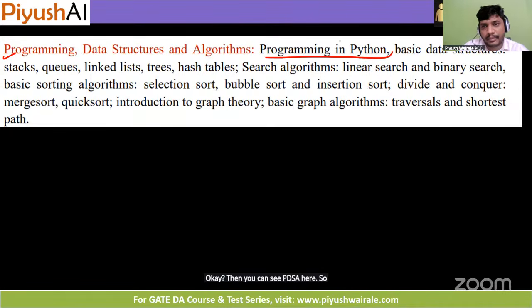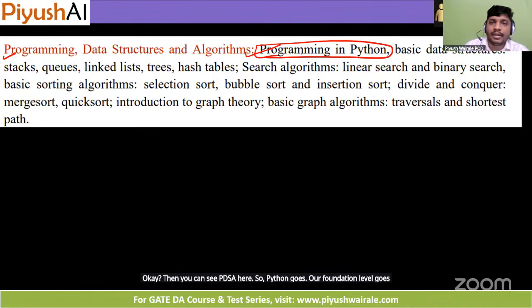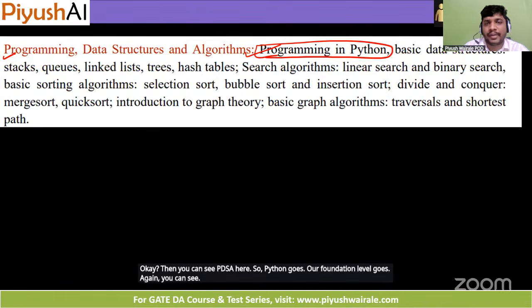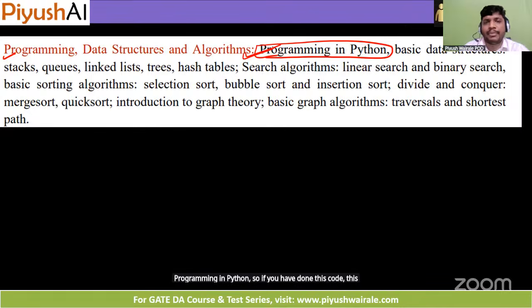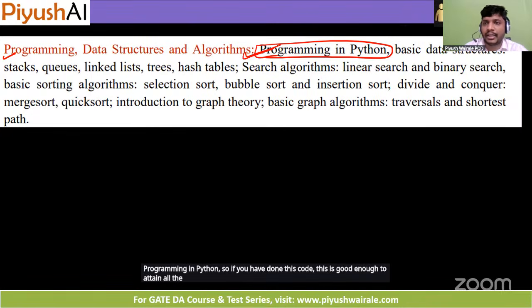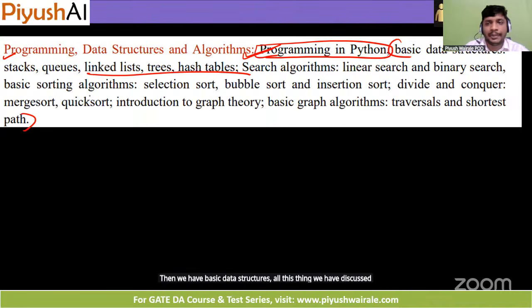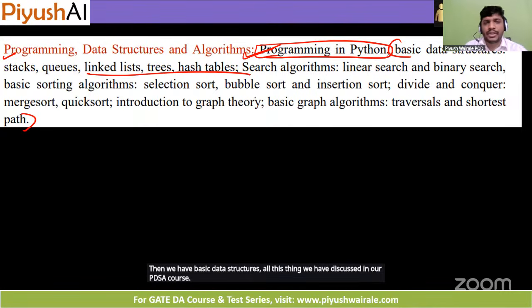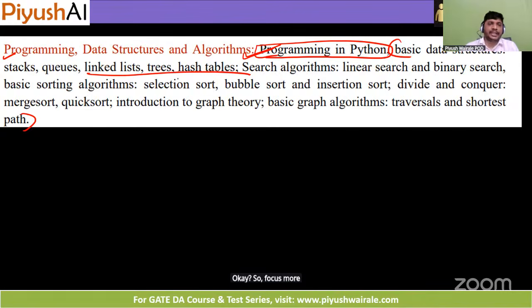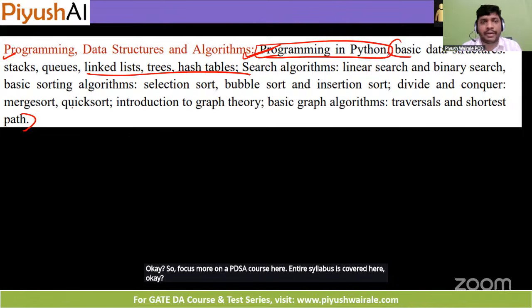So the Python course, our foundation level course, again you can see programming in Python. If you have done this course, this is good enough to attempt all the questions of GATE DA here. Then we have basic data structures. All these things we have discussed in our PDSA course. So focus more on the PDSA course here. The entire syllabus is covered here. And this also has very good weightage in the GATE exam.